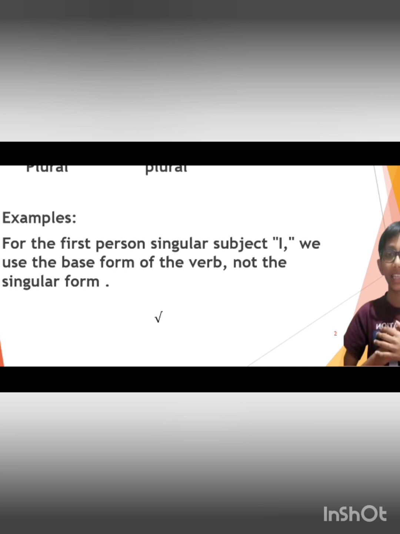So the condition I told you of adding es is only for the third person. But for the first and the second person, we are not going to add es or s, we just use the base form of the verb.